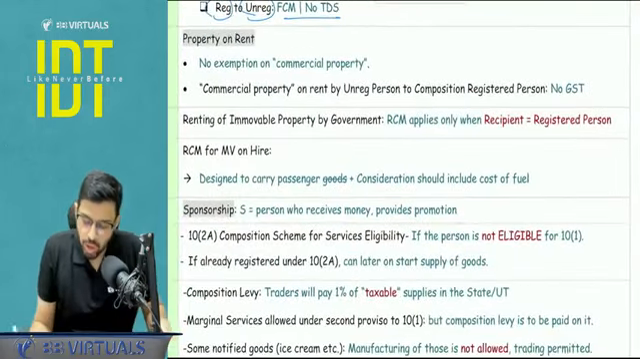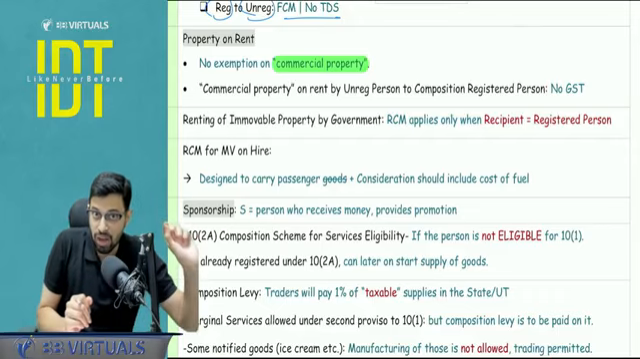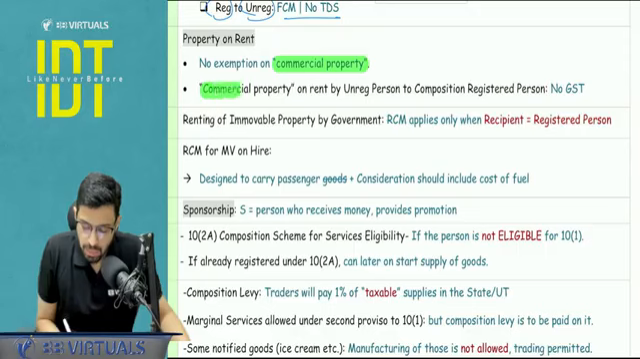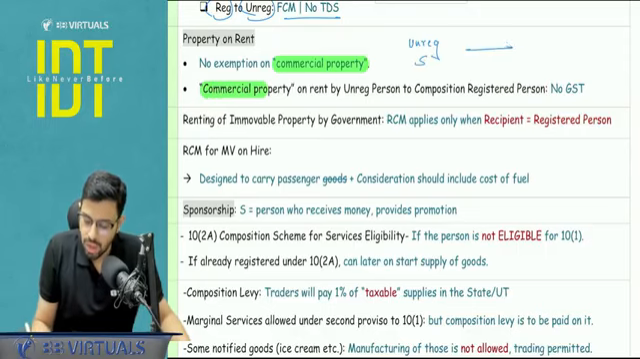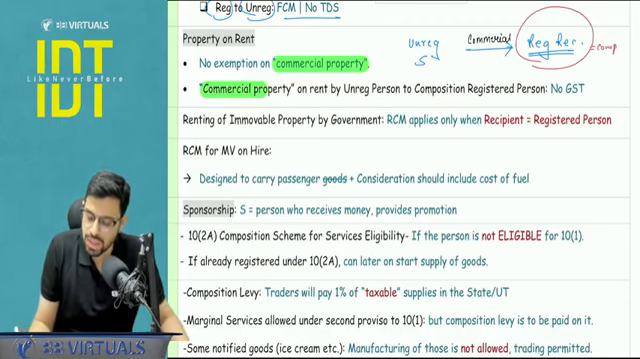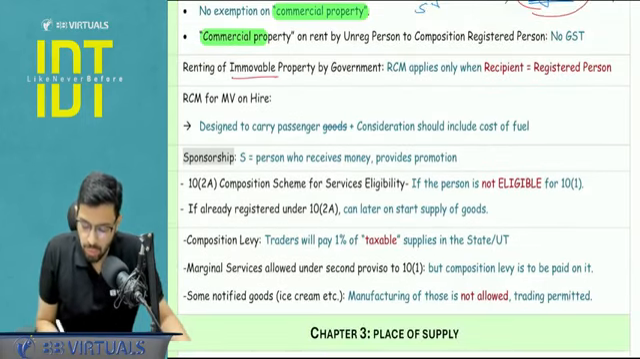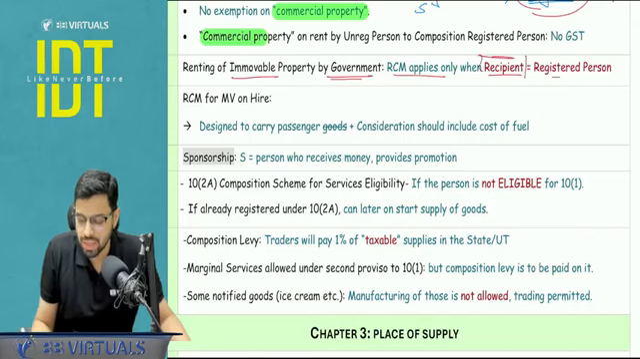Property on rent, just a point to be noted, for commercial property there is no exemption. Only the exemption exists, entry number 12 and 12A, for a residential dwelling. Commercial property on rent by an unregistered supplier giving to a registered recipient, and this is a commercial dwelling. This will be under reverse charge mechanism, except in one case where this person is a composition supplier. In that case, no tax, no GST. Okay. Renting of immovable property by government, RCM will apply only when the recipient is a registered person.